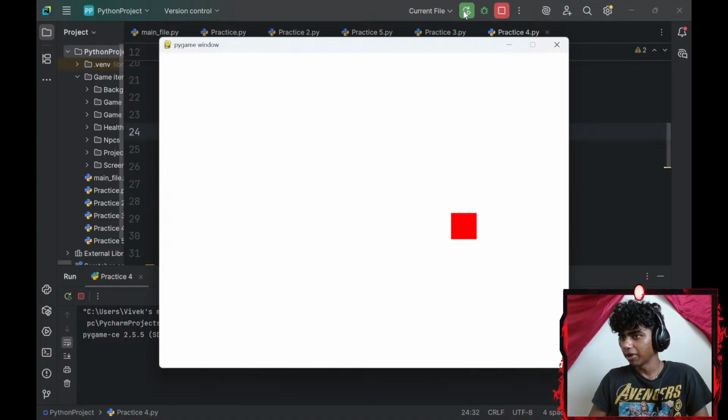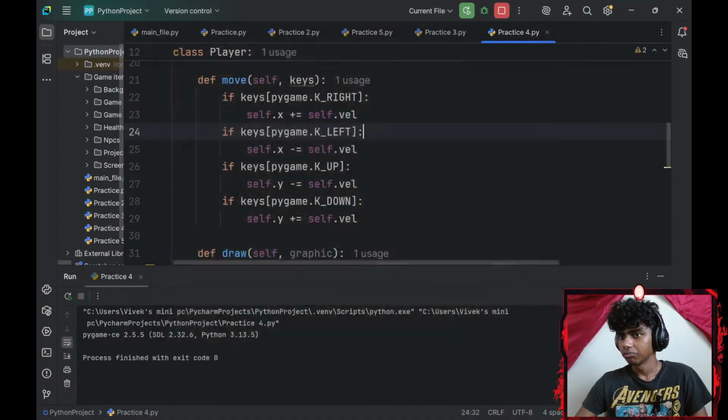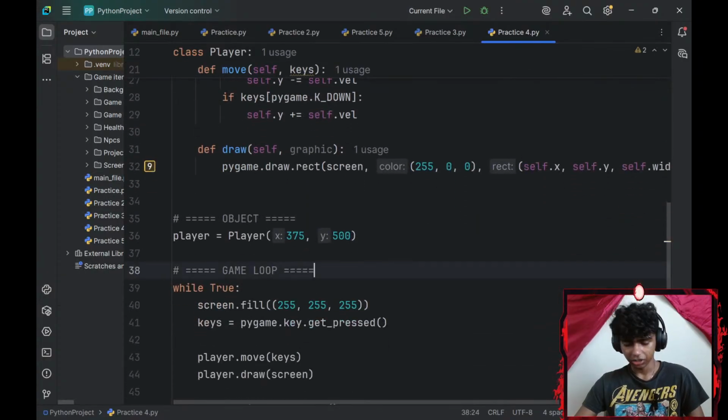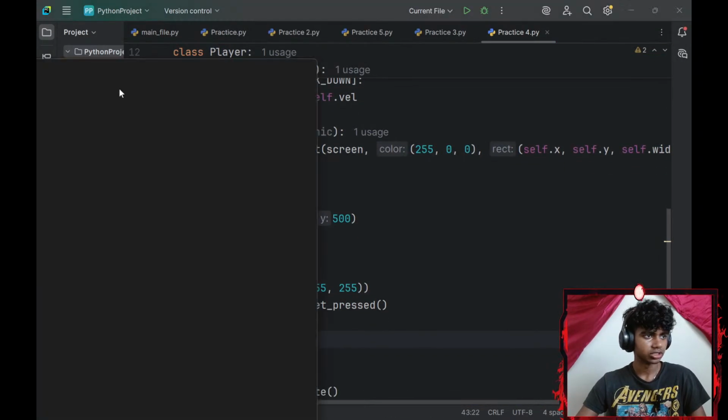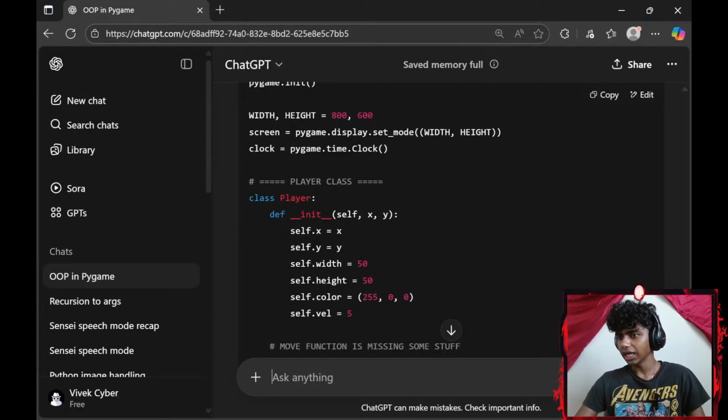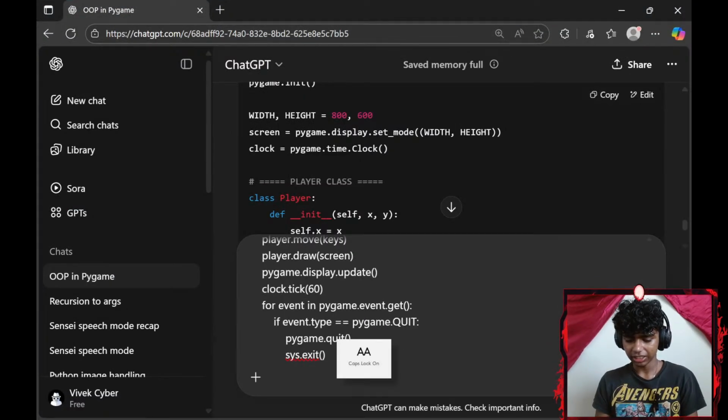Okay, I didn't trap my player in the window till now. But that aside, I'm still a little new to this. Let me go with Control-C. I think this is what Sensei wanted. Let's get Sensei here. Okay, and now paste, add a bunch of space. Sensei, is this what you wanted?